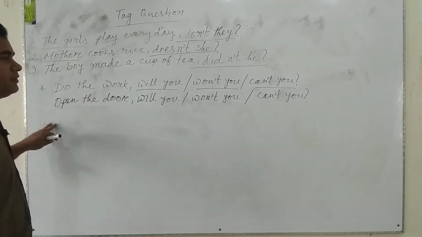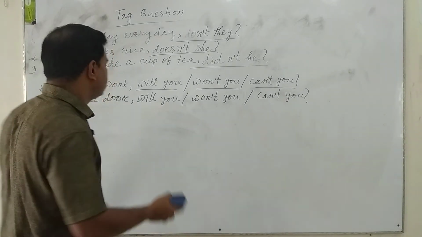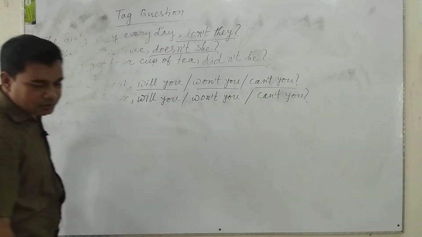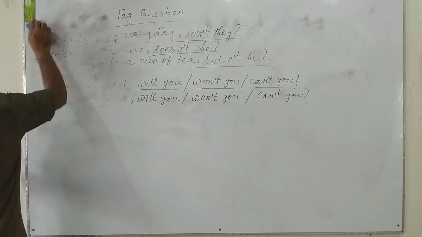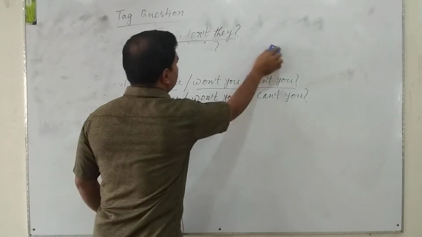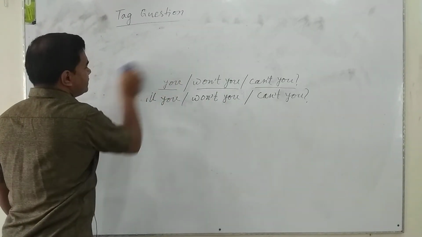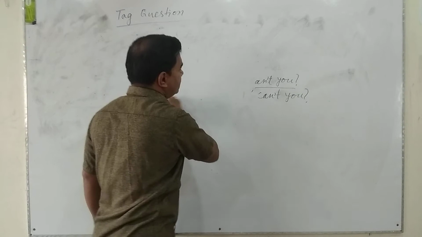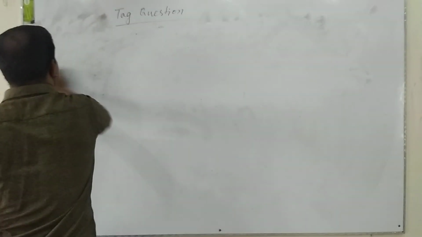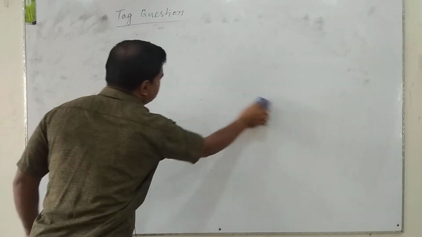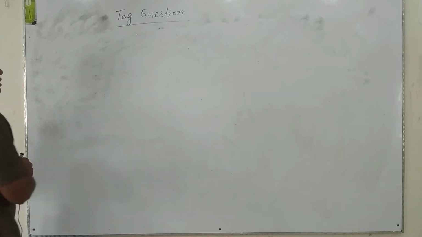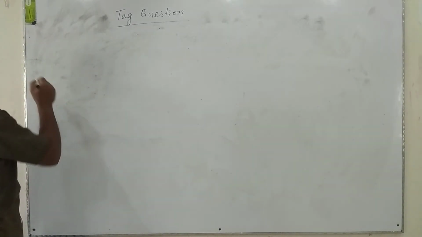But if the imperative sentence starts with let's, we are to use shall we as the tag question. If the imperative sentence starts with let's, we are to use shall we as a tag question.